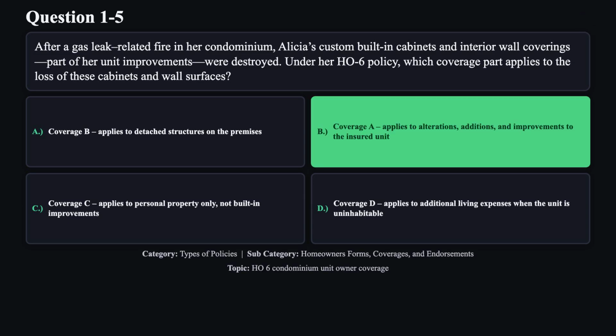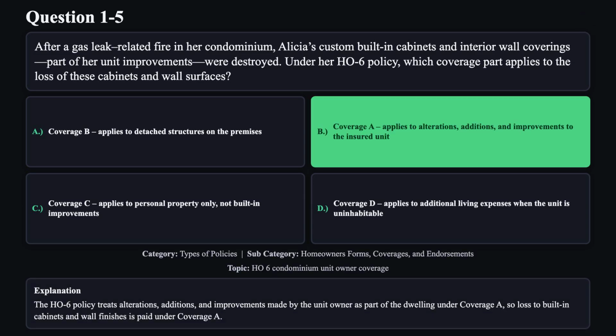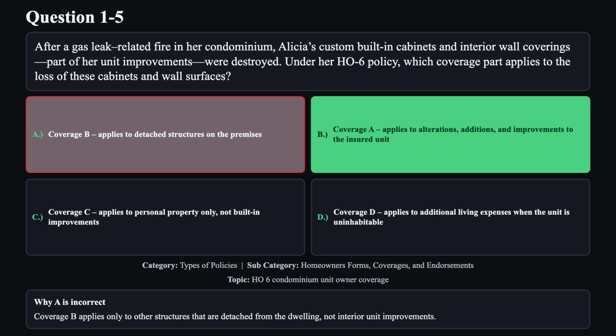The correct answer is B. The H06 policy treats alterations, additions, and improvements made by the unit owner as part of the dwelling under Coverage A, so loss to built-in cabinets and wall finishes is paid under Coverage A. Reason A is not correct. Coverage B applies only to other structures that are detached from the dwelling, not interior unit improvements.